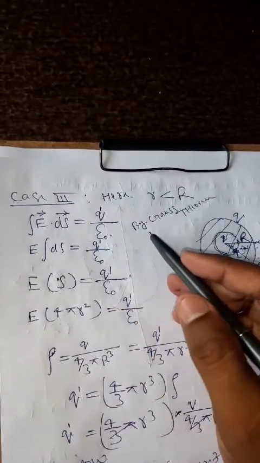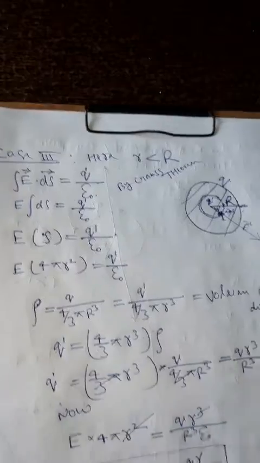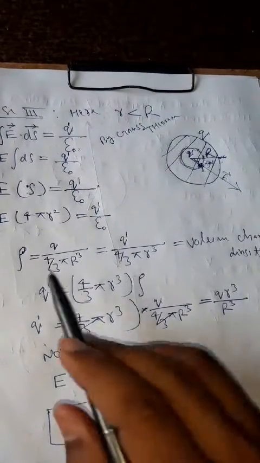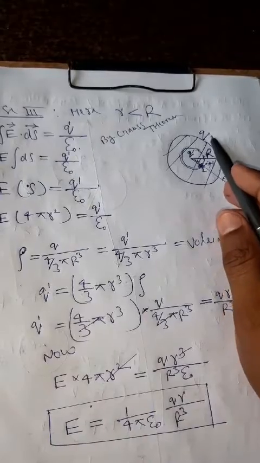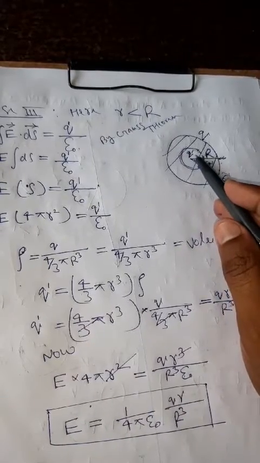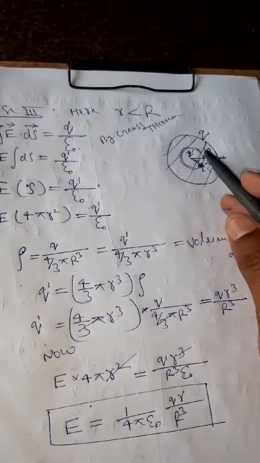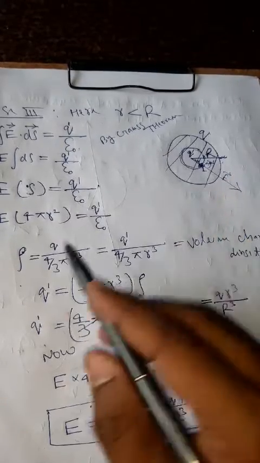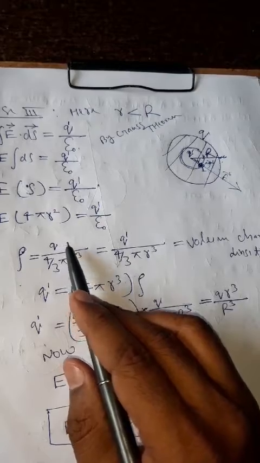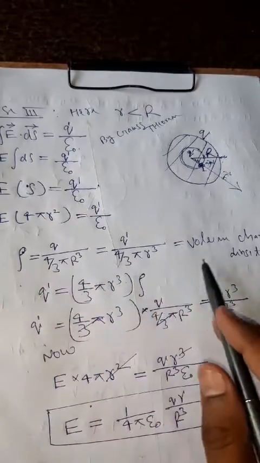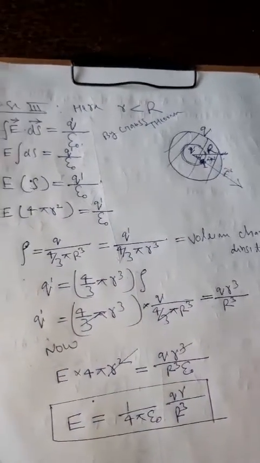Now the second very good point comes here. For both conditions, when we are studying Q and when we are studying Q dash, which is some portion of Q, the density will be unchanged. This is the volume charge density.